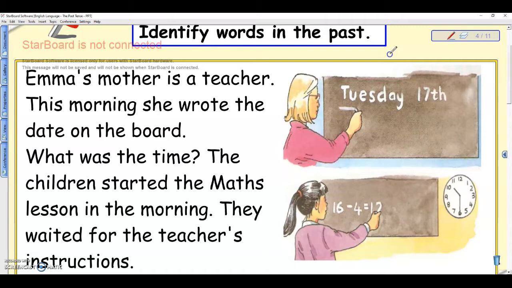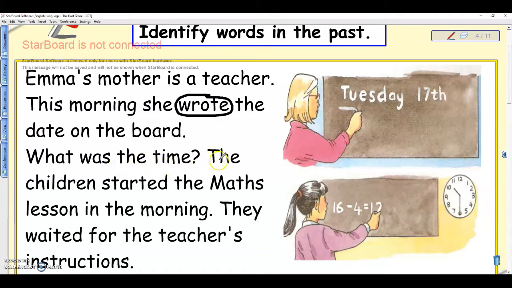This morning, she wrote the date on the board. And in this sentence, the word wrote shows you that it's something that already happened. She's not writing it now. I'm not sure if she writes it every day, but she wrote it this morning. It happened already.